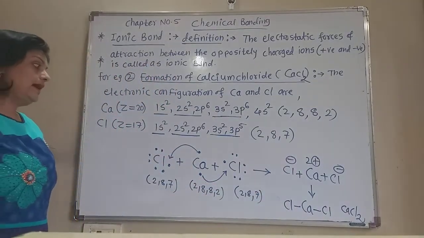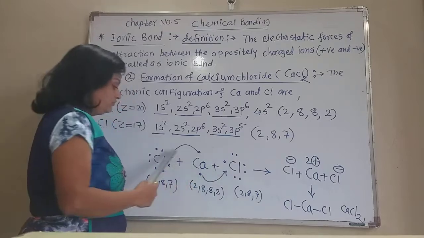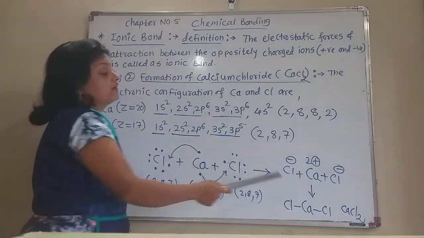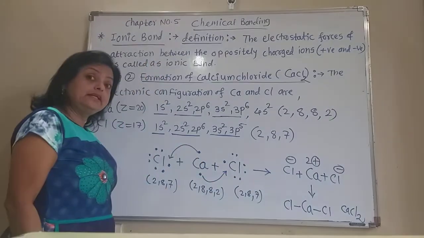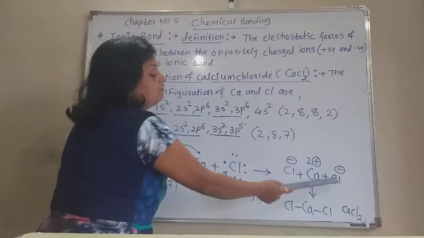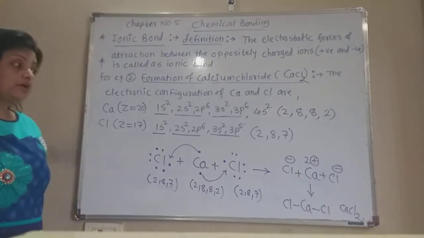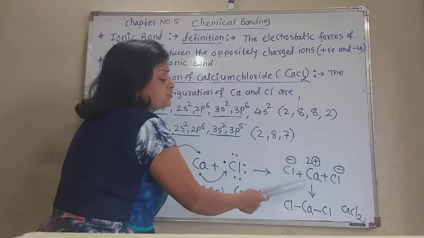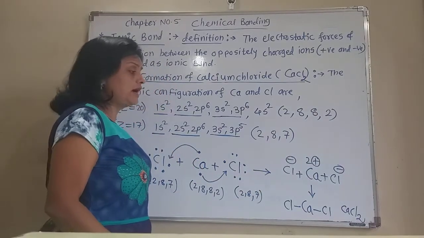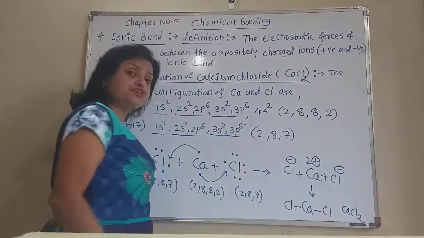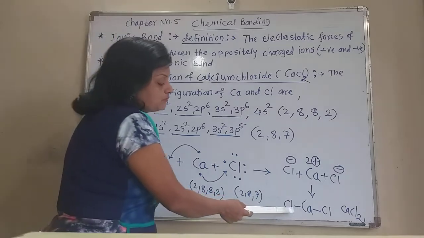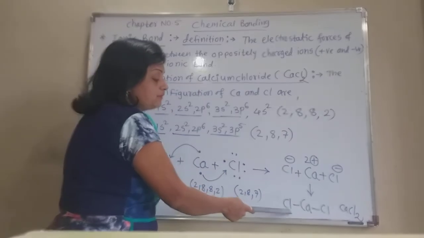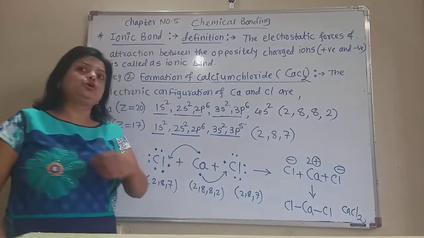And by gaining 1 electron, both of the chlorine atoms are now converted into chloride ions, negative ions, each having 1 negative charge. Now there is a strong electrostatic force of attraction between the positively charged calcium ion and these 2 negatively charged chloride ions, and they form these 2 ionic bonds between the calcium and chlorine and form the CaCl2 molecule.